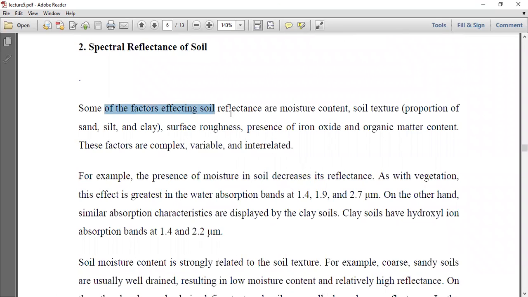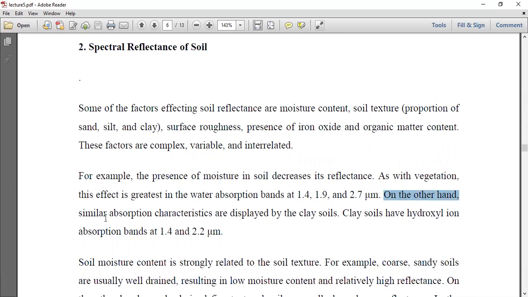Some of the factors affecting soil reflectance are moisture content, soil texture, surface roughness, presence of iron oxide, and organic matter content. These factors are complex, variable, and interrelated. For example, the presence of moisture in the soil decreases its reflectance. As with vegetation, this effect is greatest in the water absorption bands at 1.4, 1.9, and 2.7 micrometer.